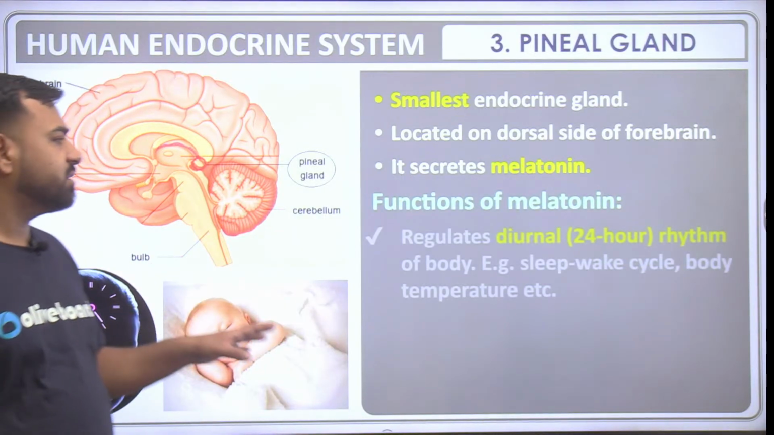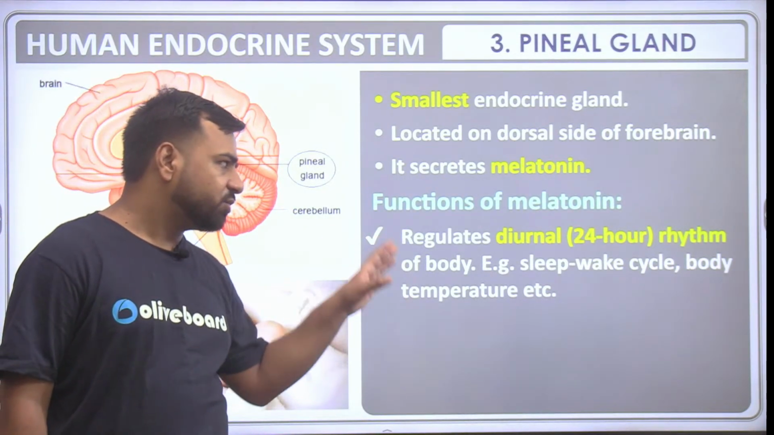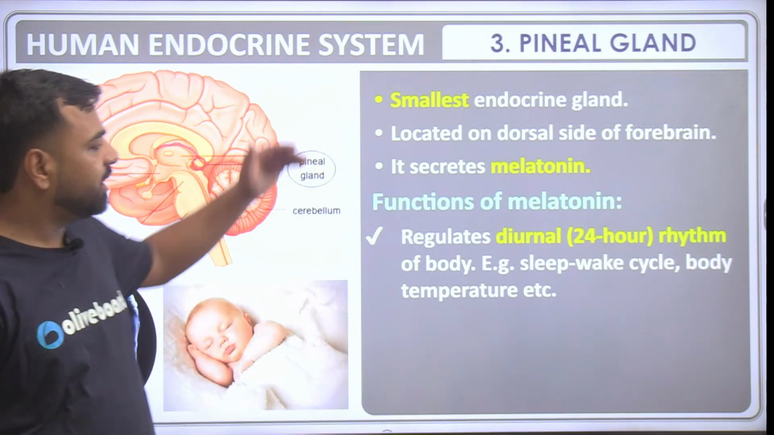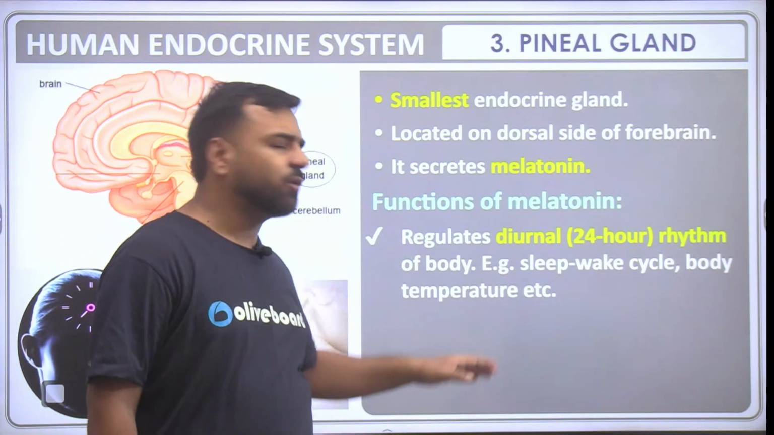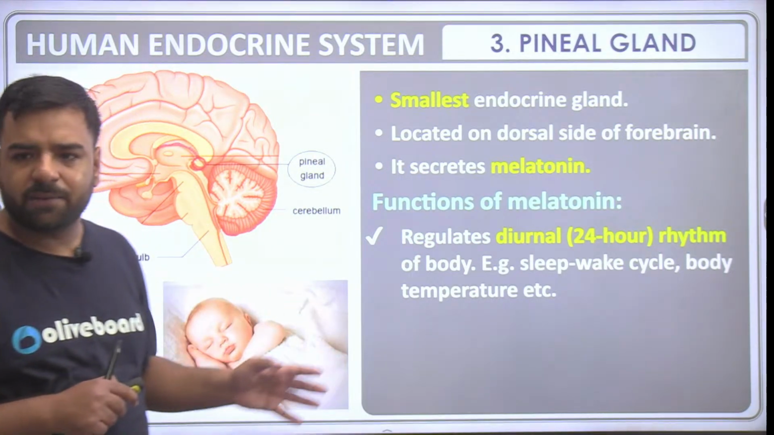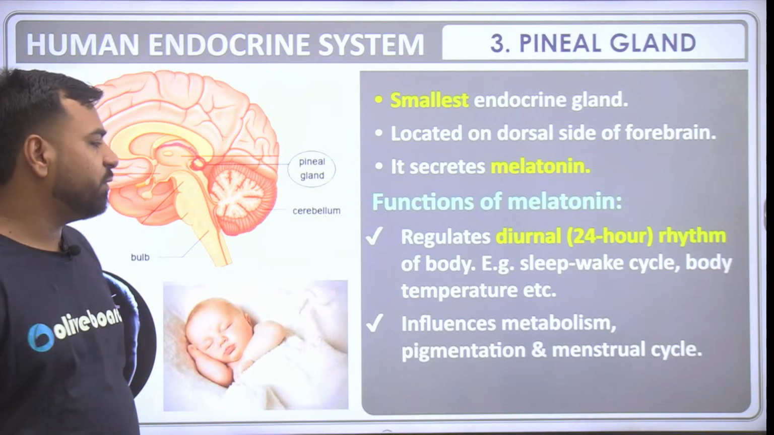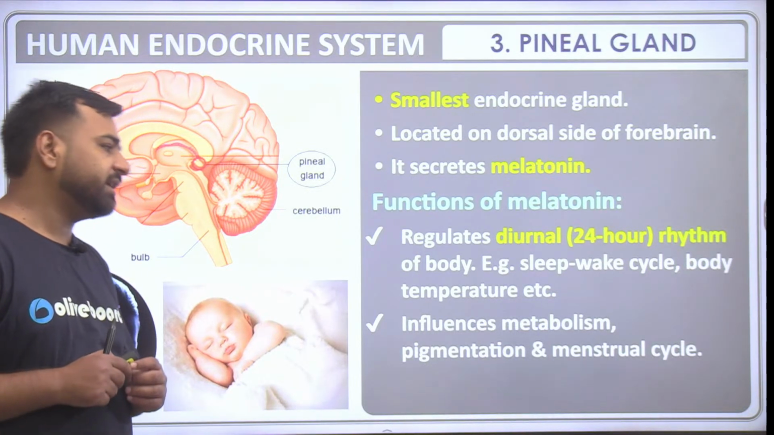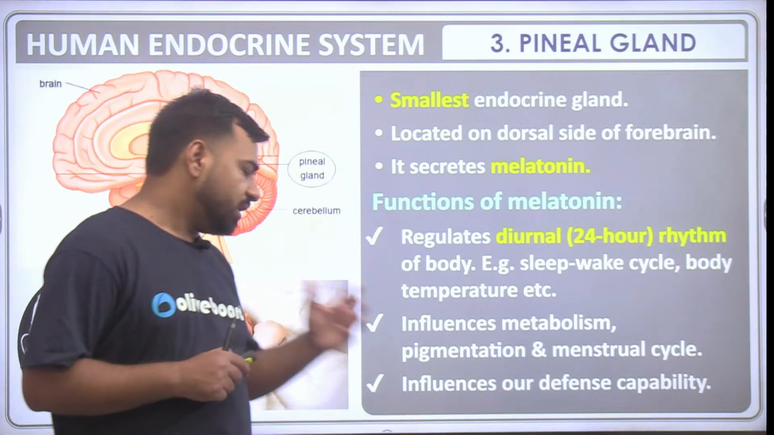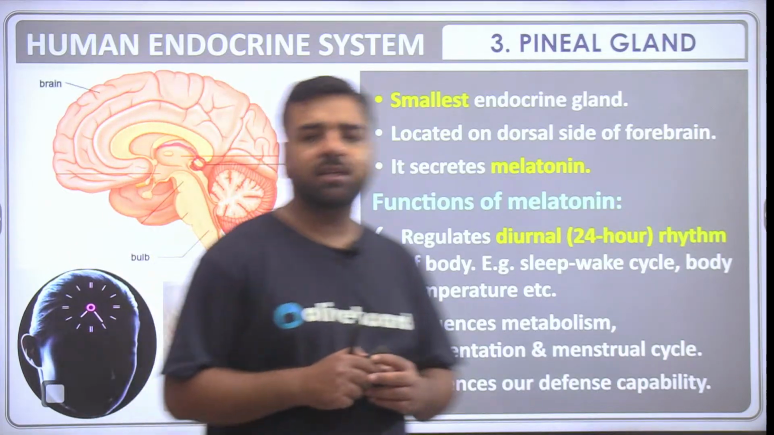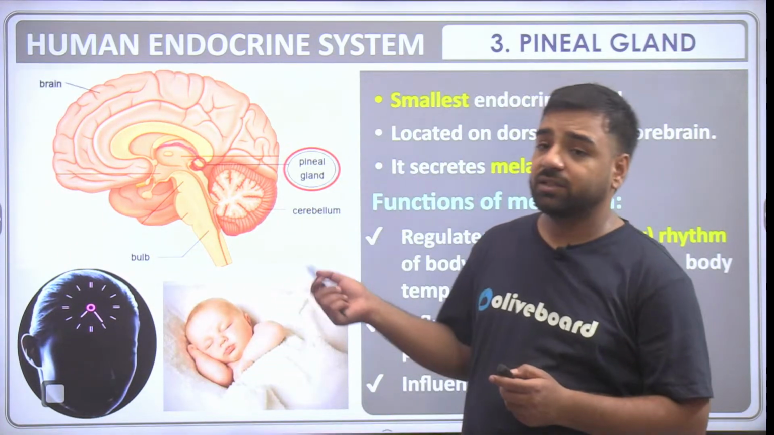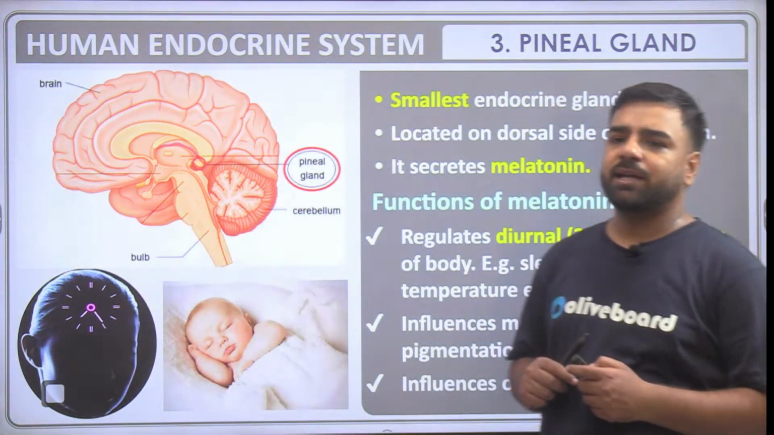Then what are the functions? It regulates the diurnal, that is 24-hour rhythm of the body. It can be the sleep-wake cycle, it can be the body's temperature. So it's dealt with by melatonin only. It also influences metabolism, pigmentation, and the menstrual cycle. It also influences our defense capability. So that's all done because of this melatonin, which is secreted by the pineal gland.